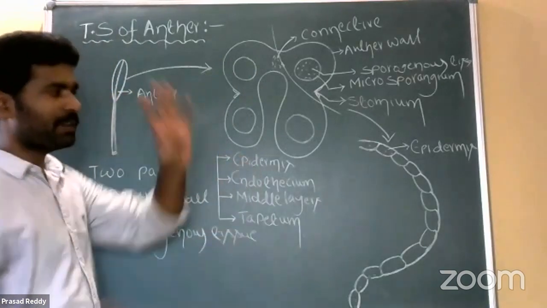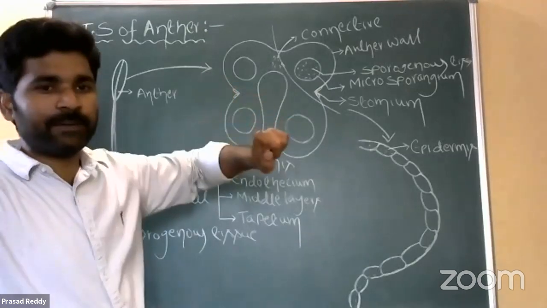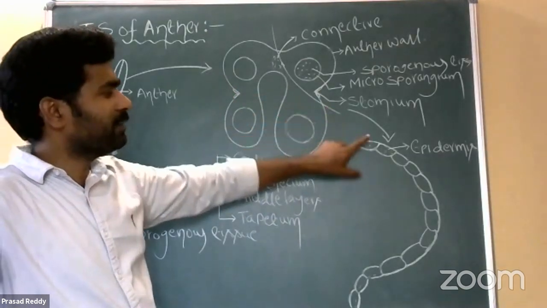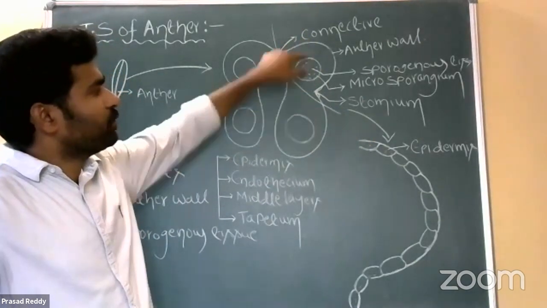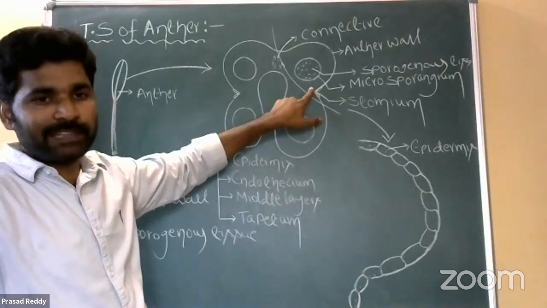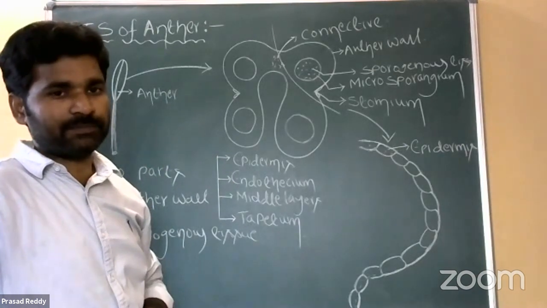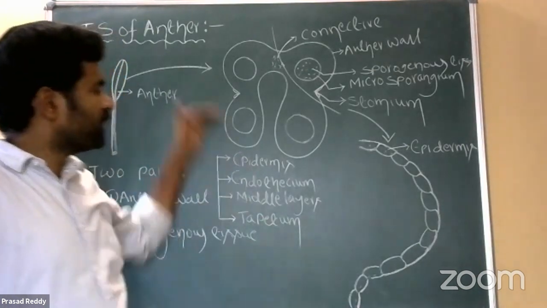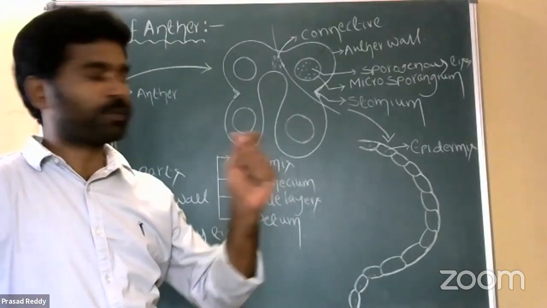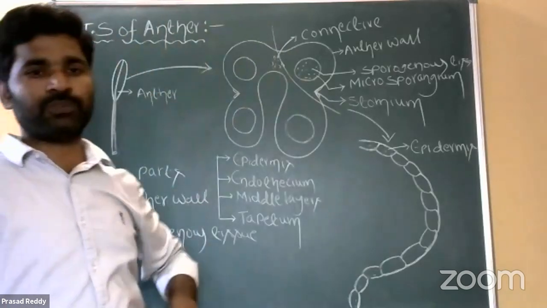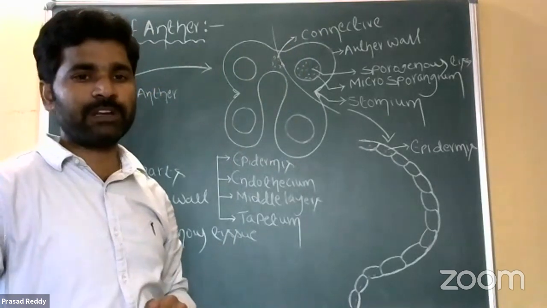Right, just three points here. It is the outermost layer and a single cell thick layer. The cells are enclosed by very thick cell walls, but the cells located in between two pollen sacs are very thin. They are responsible for dehiscence of anther after maturation. What is the overall function of epidermis? It provides protection to the internal tissues or anther simply.